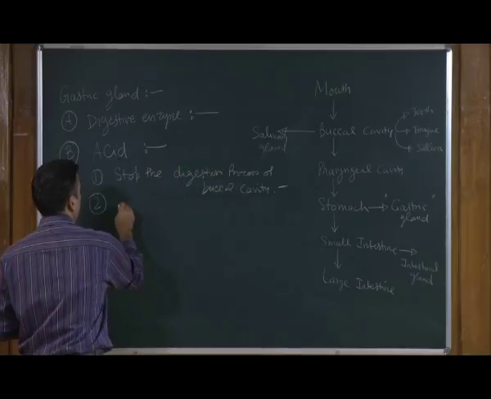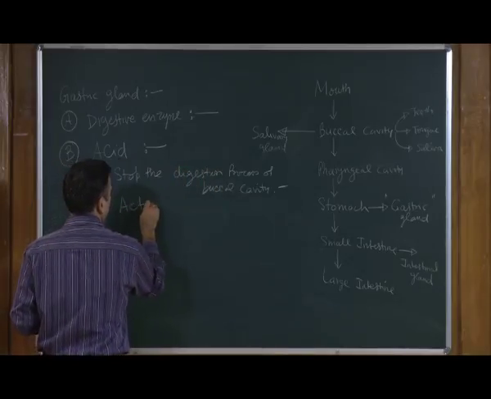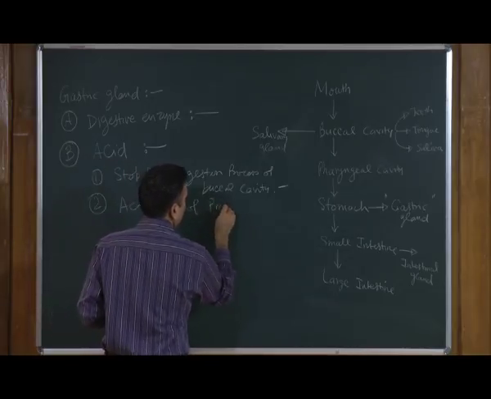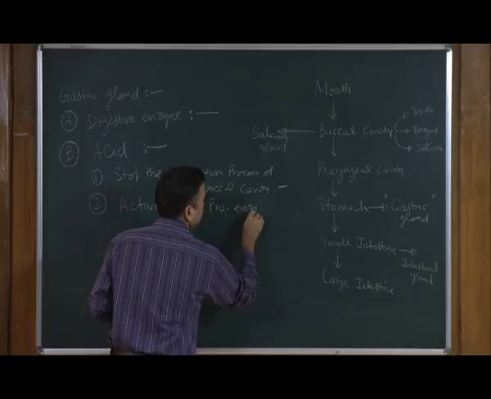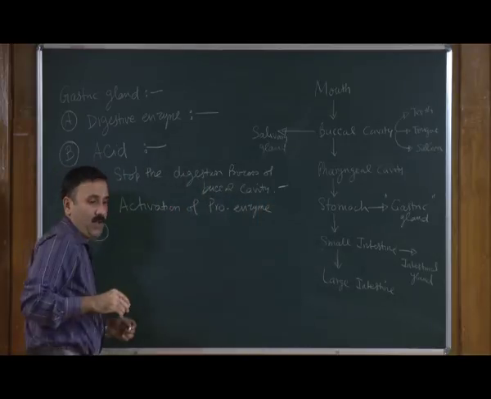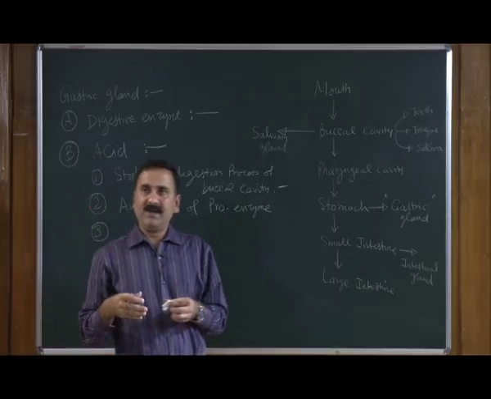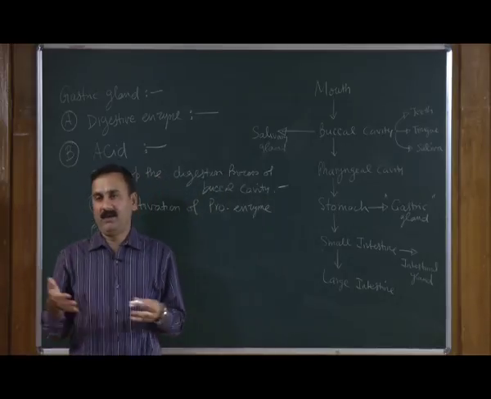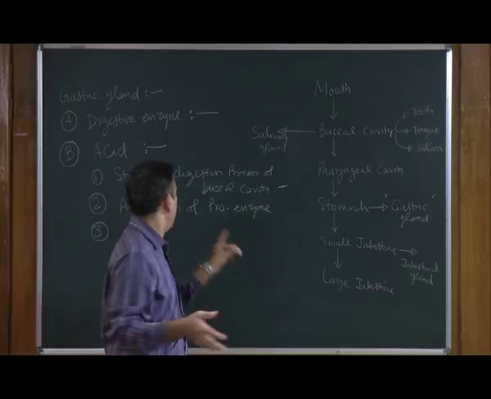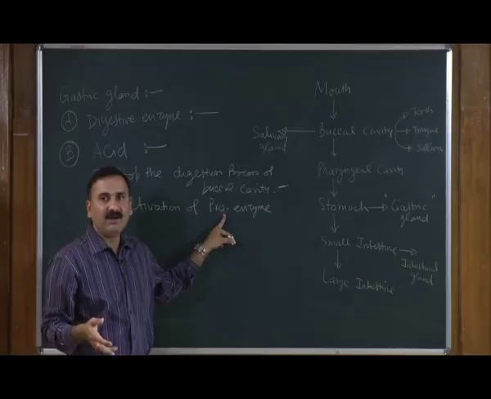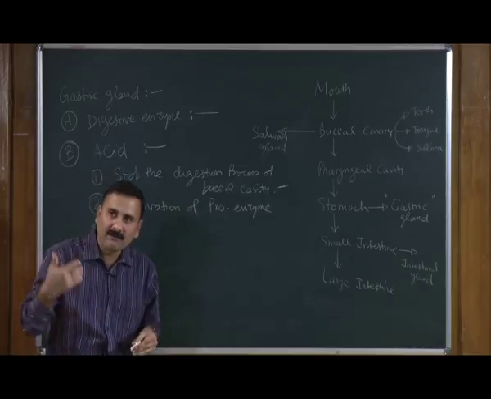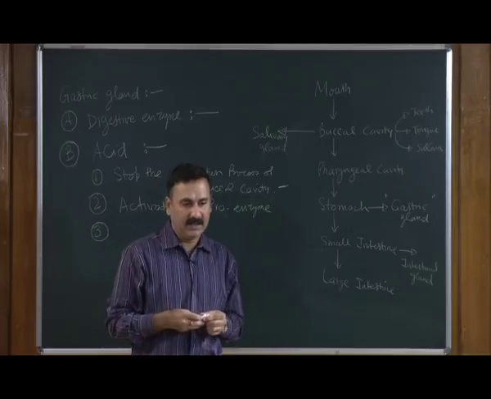So the acid also works for the activation of proenzymes. Number 3, it provides a very optimal low pH of 2 to 3, so that all these enzymes which are getting activated, that is rennin as well as pepsin, work optimally and digest the food material.